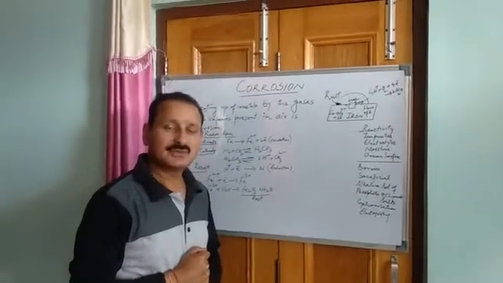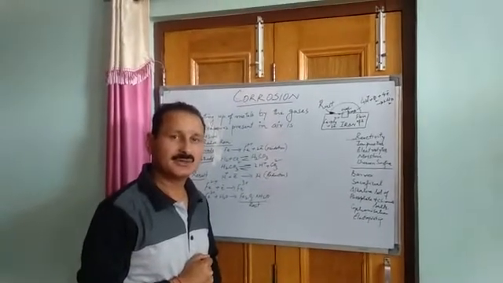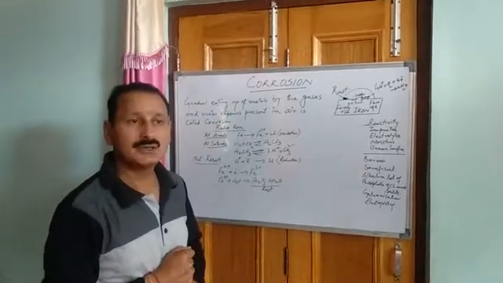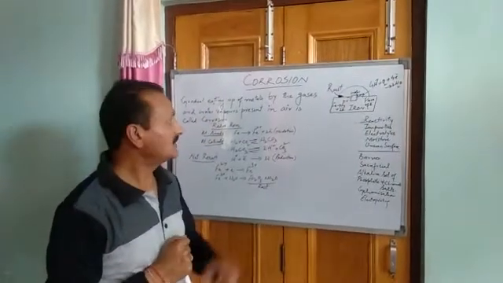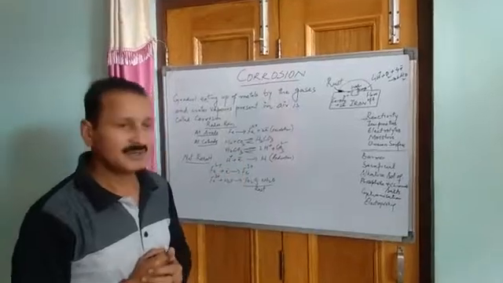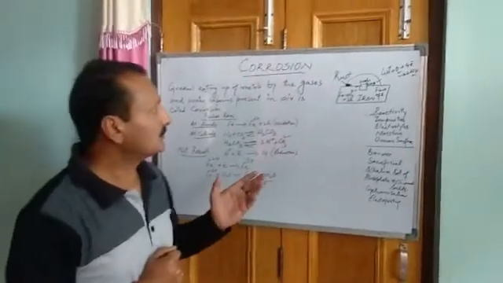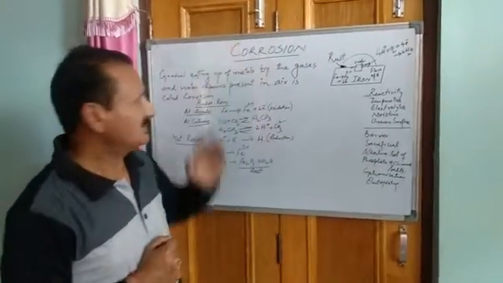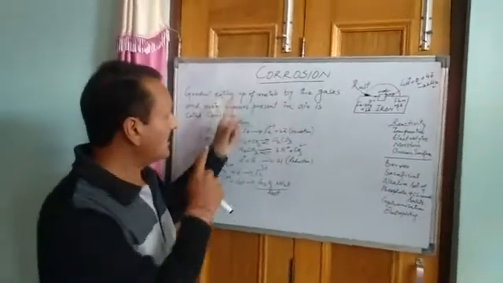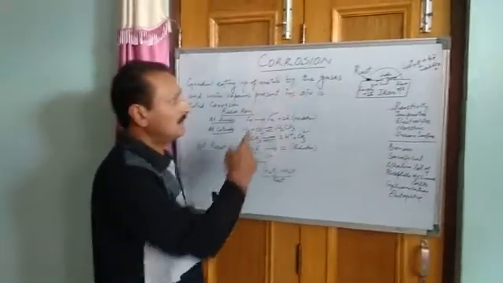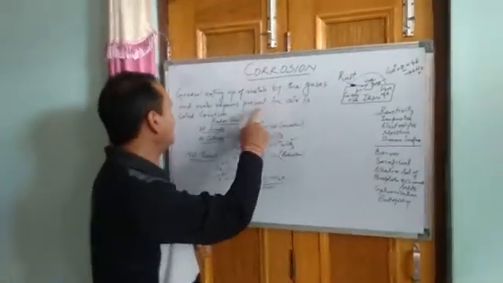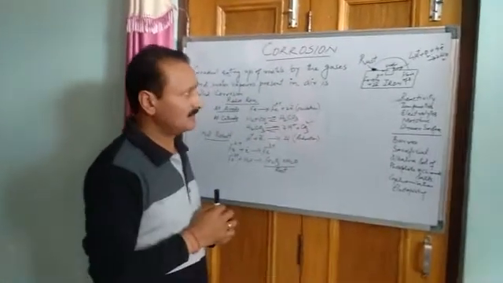Well, students of 12th class, the topic for you in the electrochemistry unit is corrosion. Corrosion of metals. First, let us know what this term means. Gradual eating up of metals by the gases and water vapors present in air is called corrosion.